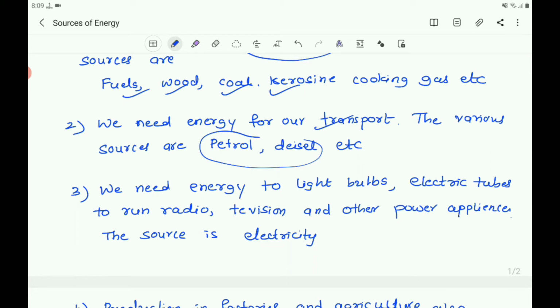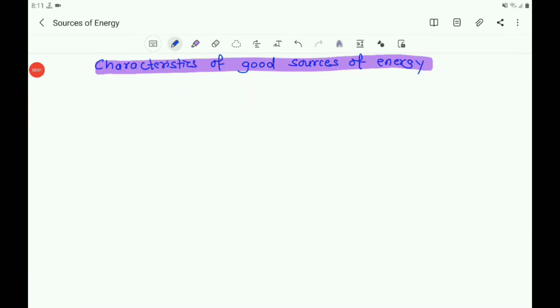The characteristics of a good source of energy are: it should give an adequate amount of net energy or work per unit volume or mass. It must be convenient to use so as to give energy at a steady rate. It must be easy to store and transport. It must be economical. So then what are the characteristics of good sources of energy?